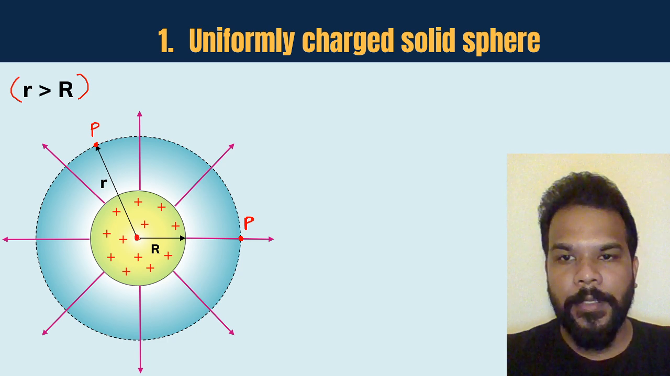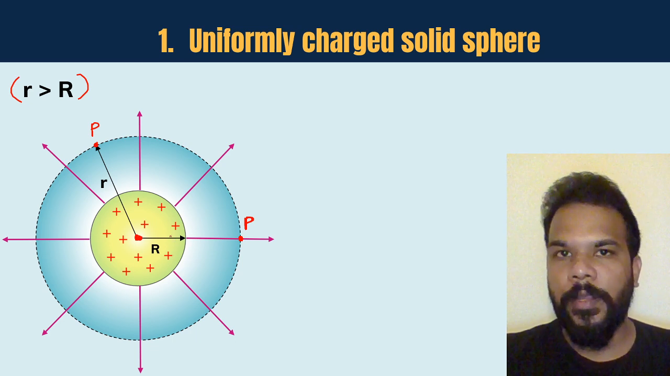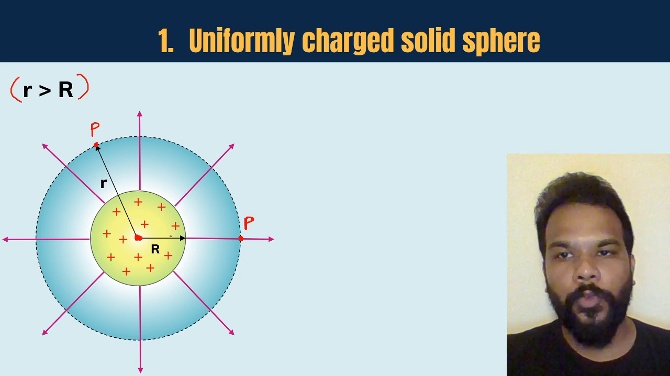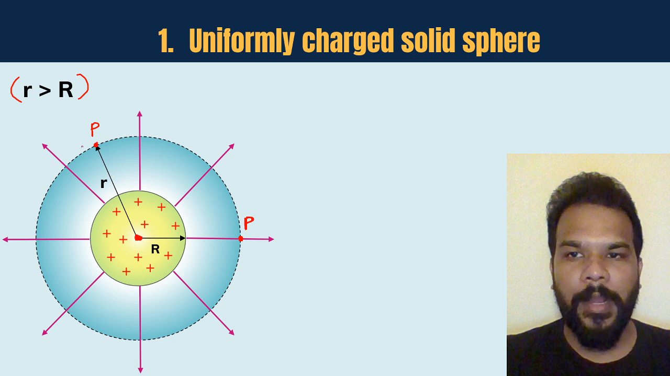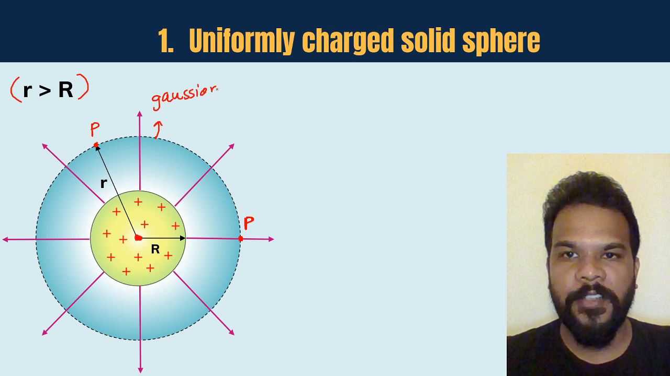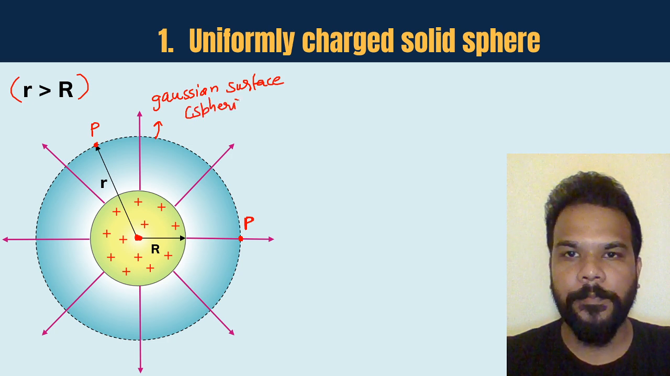Okay guys, so as I said, if the body whose electric field is to be found is spherical, the Gaussian surface is also going to be spherical. So for the radius small r, I have drawn a Gaussian surface here, which is basically a sphere. So this Gaussian surface is spherical.